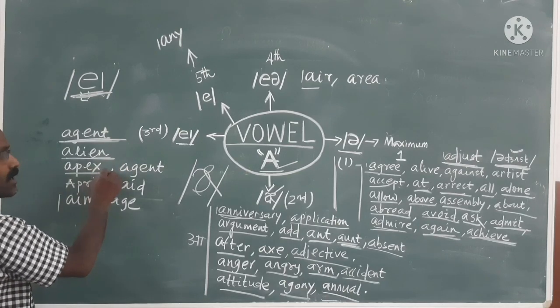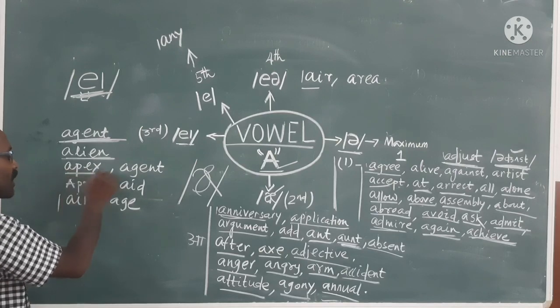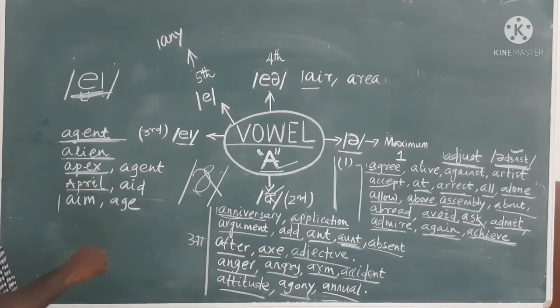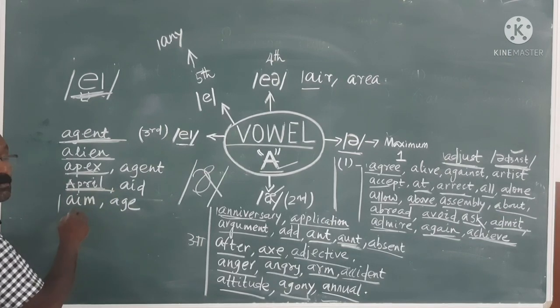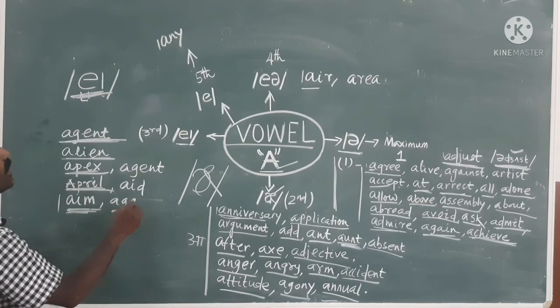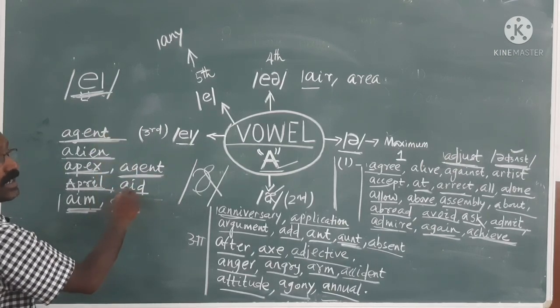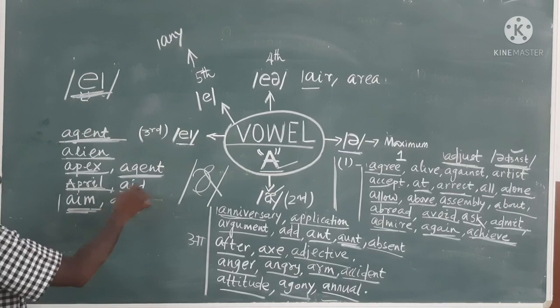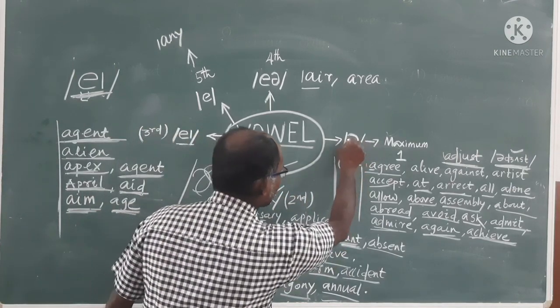alien, apex. We are telling apex. A sound is coming. Apex, April, aim. You are telling aim. You are telling age, not age. Agent. Okay, aid. That means, after the first one you will get maximum O sound.